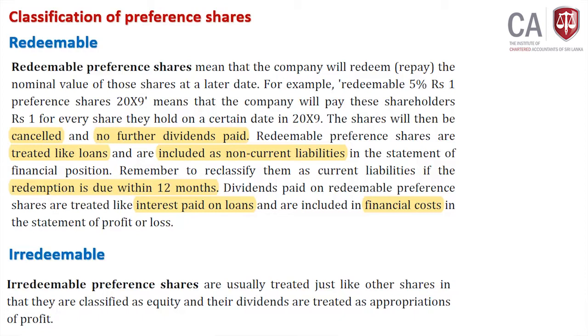For example, redeemable 5% rupee 1 preference shares 2009 means that the company will pay these shareholders 1 rupee for every share they hold on a certain date in 2009. Whatever date in the future, you will repay.